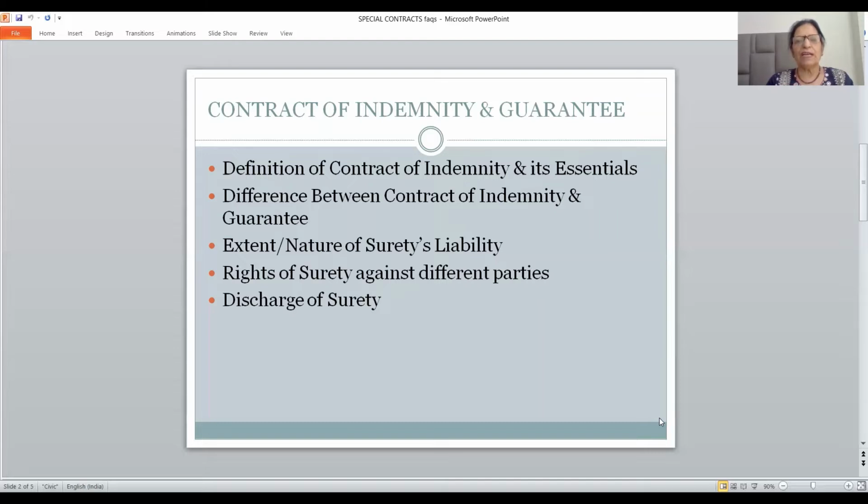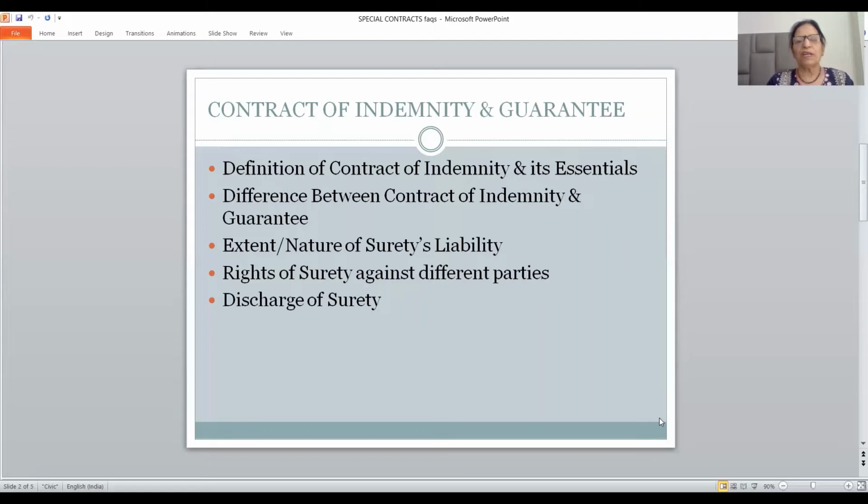So you will have to write a proper answer in this question. Next is discharge of surety. Explain the circumstances in which surety is discharged from his liability. Broadly speaking, friends, there are 3 ways in which surety is discharged from his liability. First one is by revocation. The term revocation means to take back, to revoke, to withdraw his guarantee.